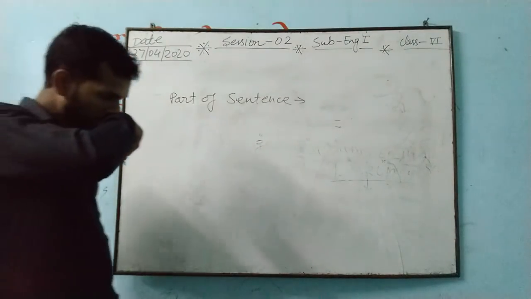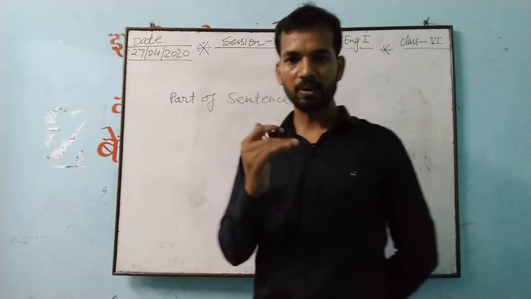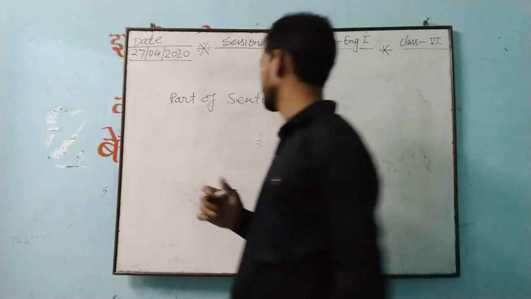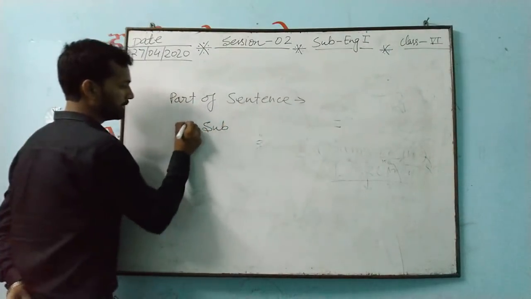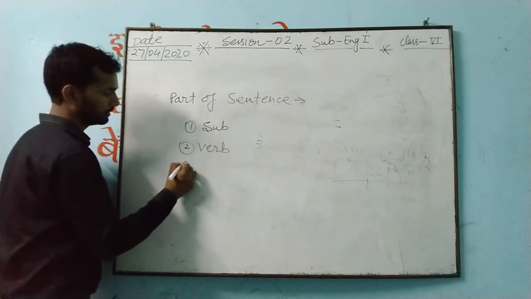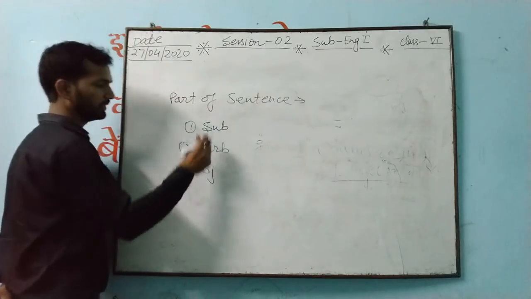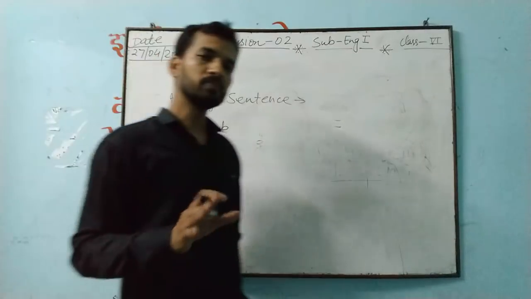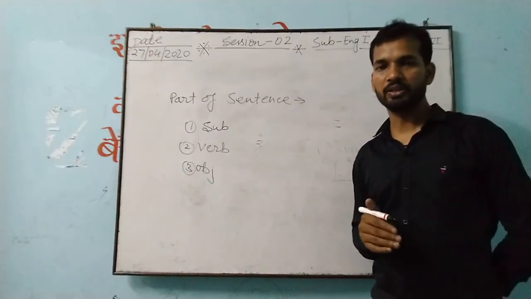You know very well that I told you about subject, verb and object. Again I am writing: first subject, second verb, third object. These three things we understood. And why do I emphasize them? Because they are also related to the parts of a sentence.